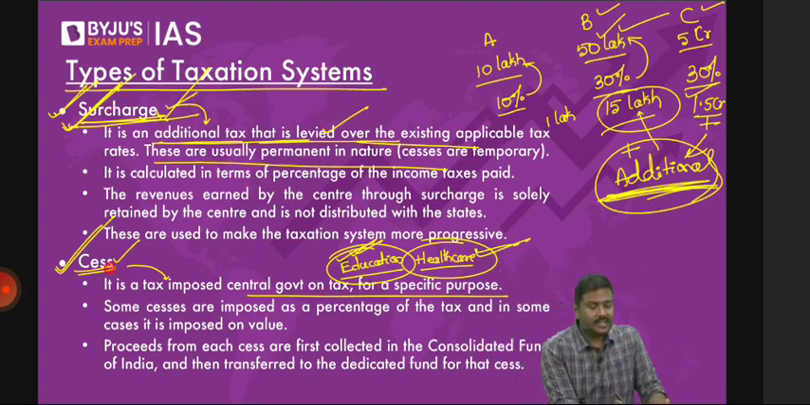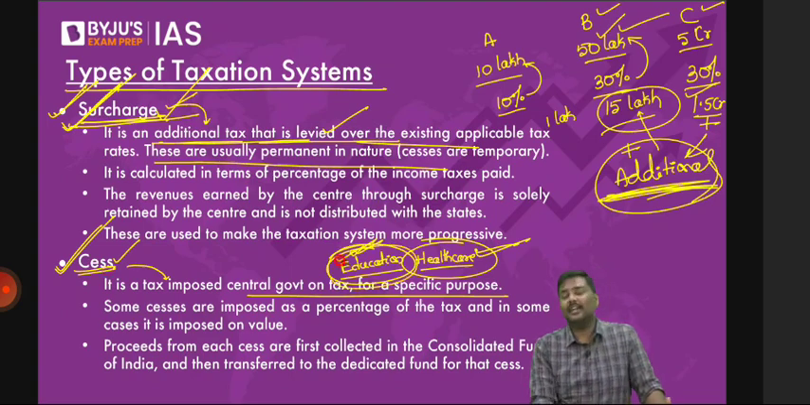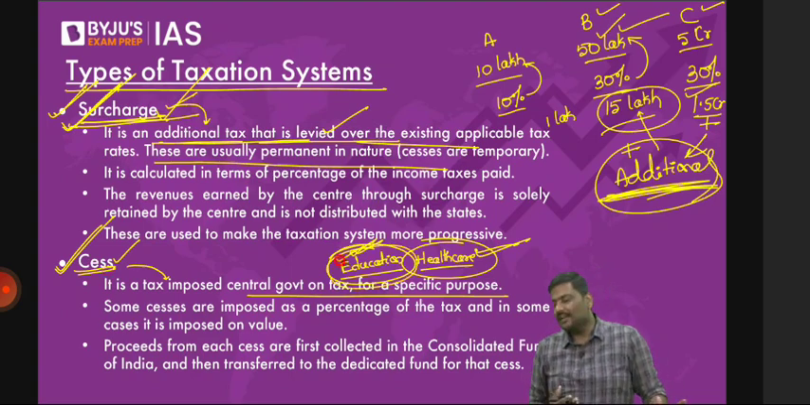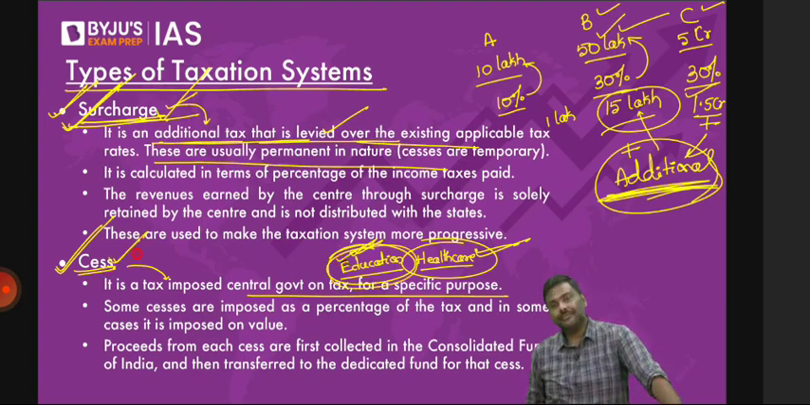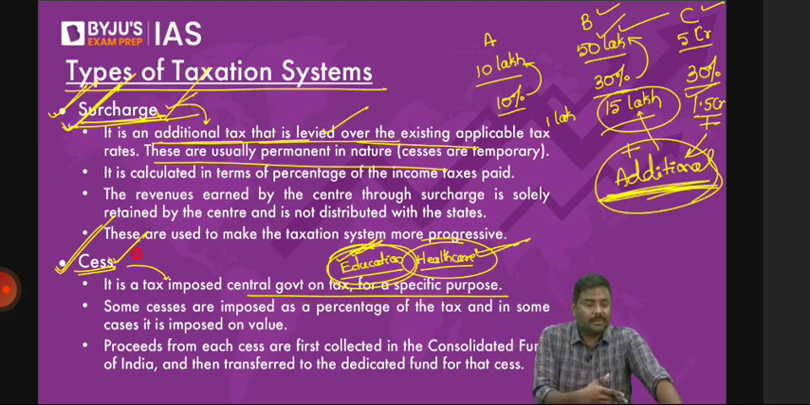Why? Once you achieve, let's say, 100% literacy in India, is there a need for education cess? Just think of it. You have achieved 100% literacy. Is there a need for education cess? No. So these are temporary in nature. Surcharges are permanent in nature. Okay? Done. Can I go to the next one now?